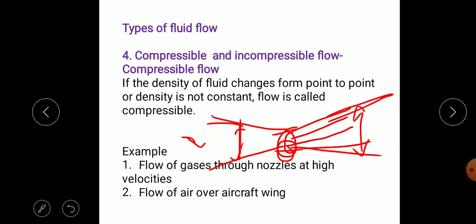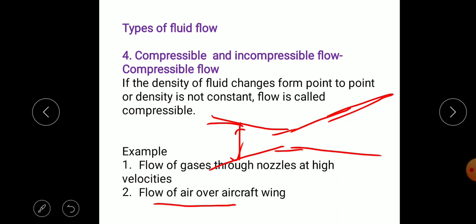So here the gas will be compressed. So density is not constant. At the same time, density is changing along this converging and diverging nozzle. The density is not the same, so it is considered as a compressible flow. So mostly the flow of gases or flow of air over the aircraft wing at higher velocities is considered as a compressible flow.